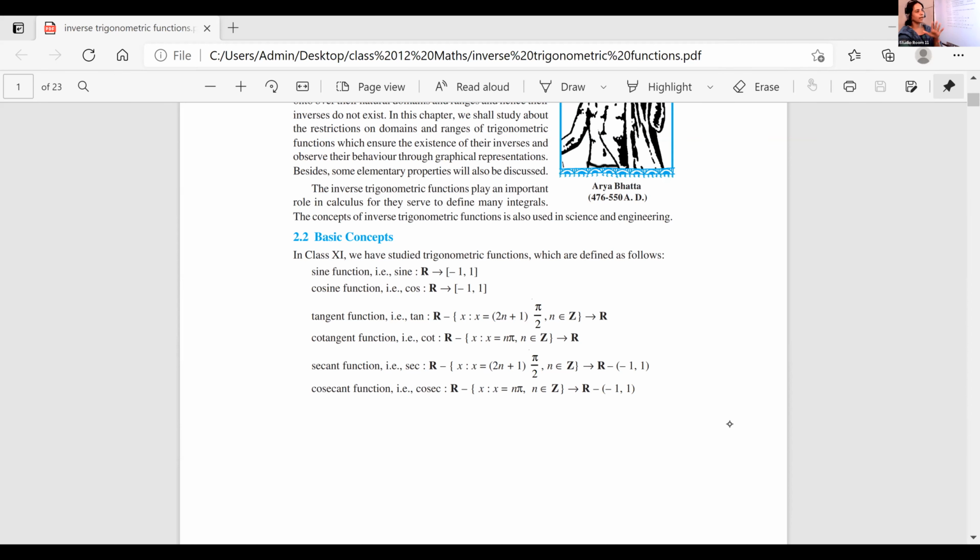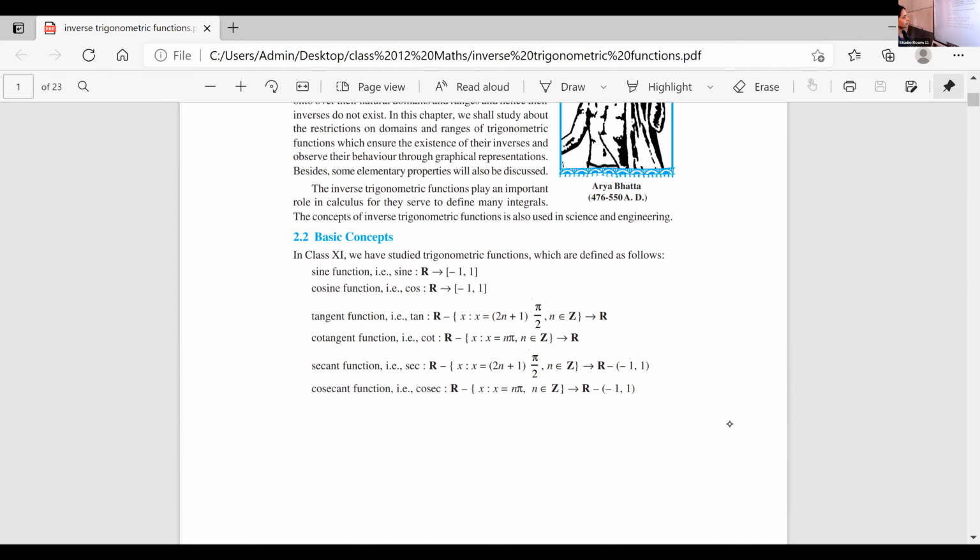So the secant function is defined on R minus all the values (2n plus 1) pi by 2. What will be the range here for the sec? R minus (-1, 1). We will not be getting the values within the interval -1 to 1.